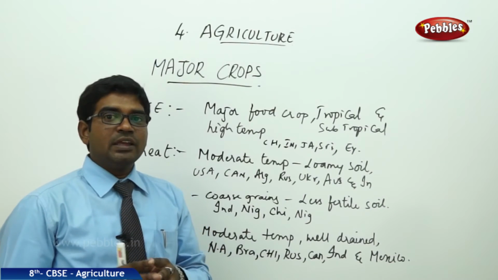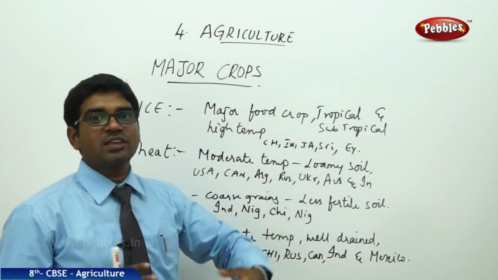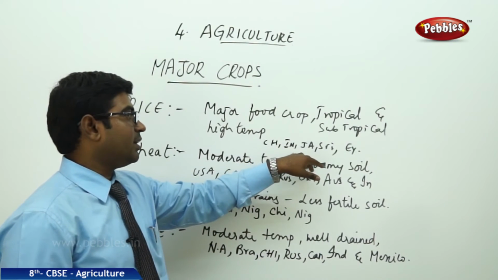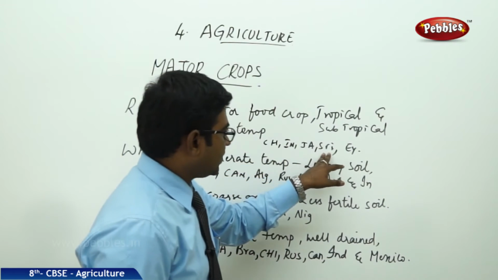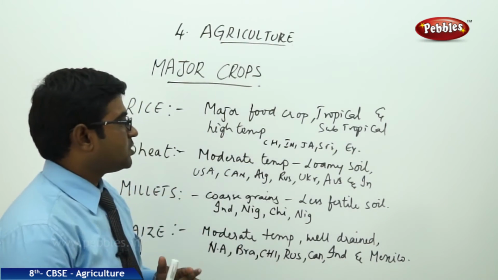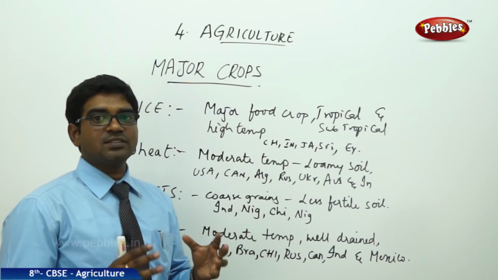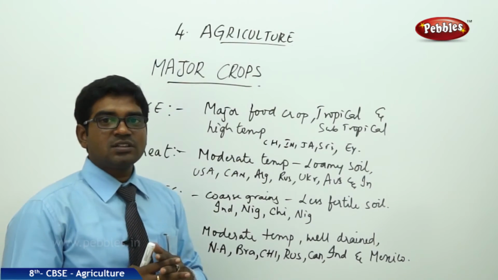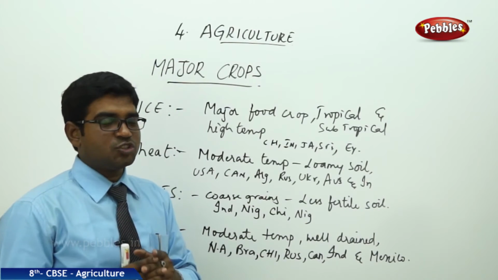That is why it is grown in very few countries like China, which ranks first in the production of rice, followed by India, then we have Sri Lanka and Egypt, where we can find the growth of rice in plenty. China stands first, followed by India, Japan, Sri Lanka and Egypt.